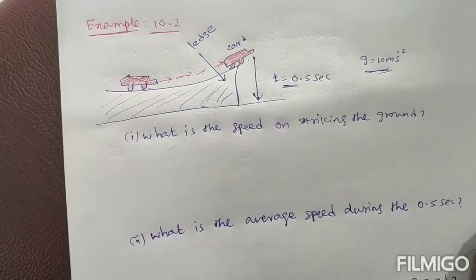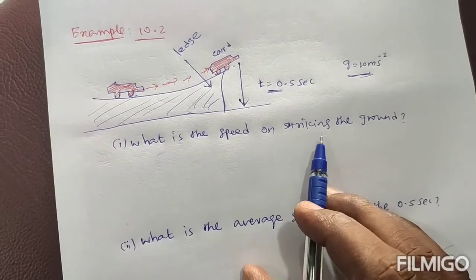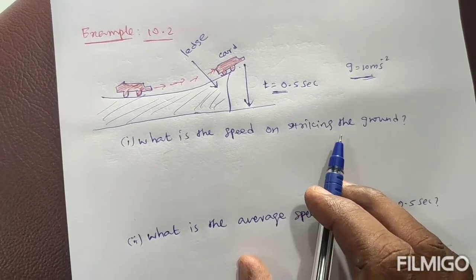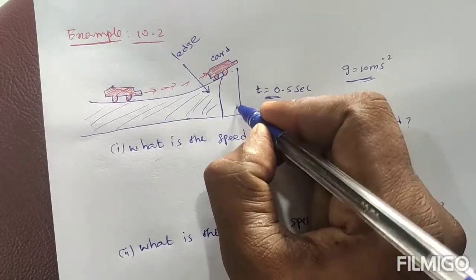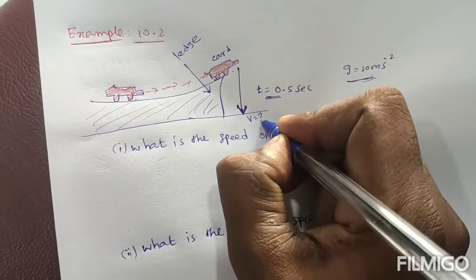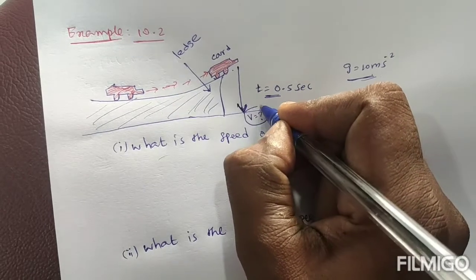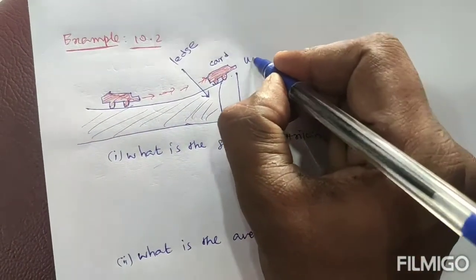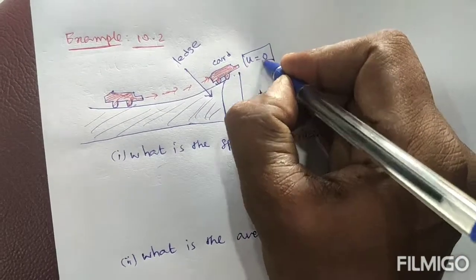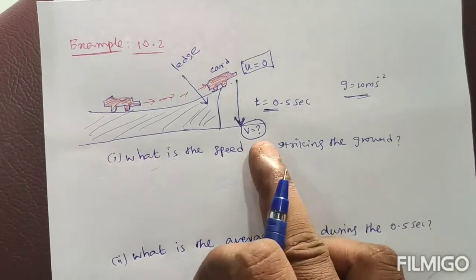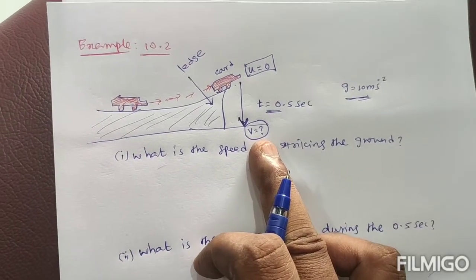Question number 1: what is the speed of the car on striking the ground? Here, when it falls down and reaches the ground, what is the velocity at this point? That is the first question. You know very well, here the initial velocity is 0 because it is a freely falling body. Then what is the final velocity? That is the first question.